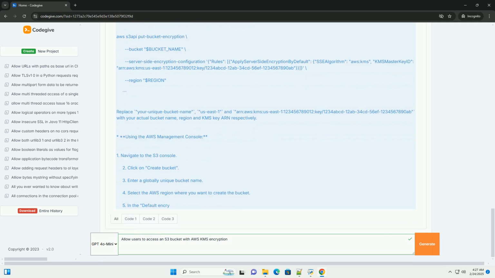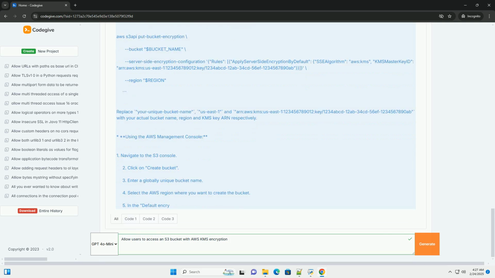Use IAM conditions: use IAM conditions to restrict access based on factors such as IP address, time of day, or MFA status. For example, you can use the aws:SecureTransport condition to ensure that only HTTPS connections are allowed. You can also use conditions to restrict KMS key usage to specific S3 buckets or objects.